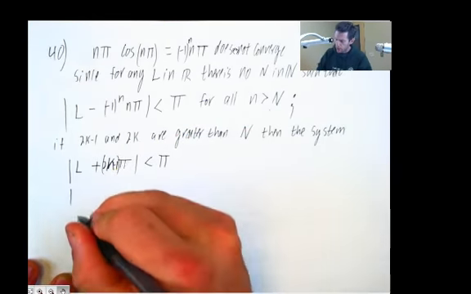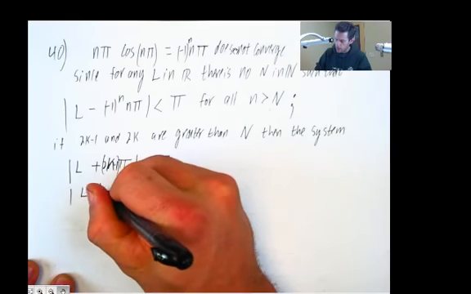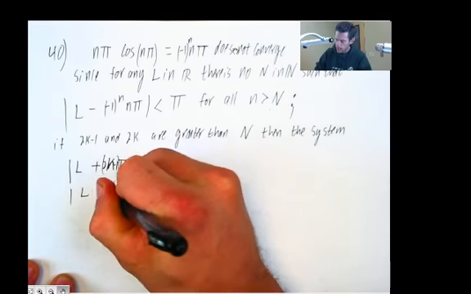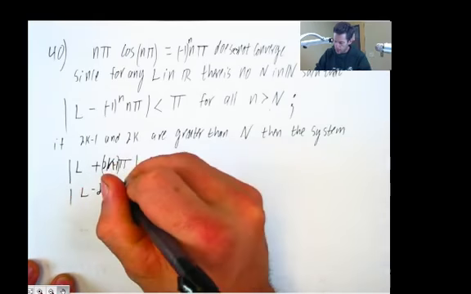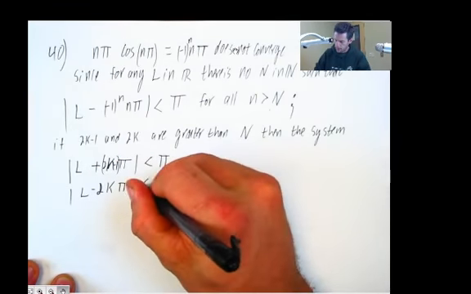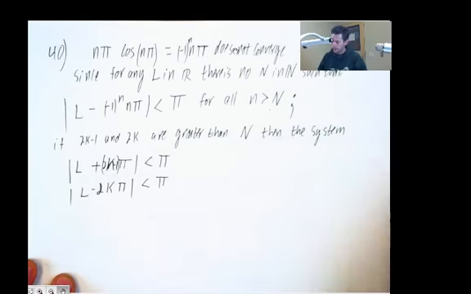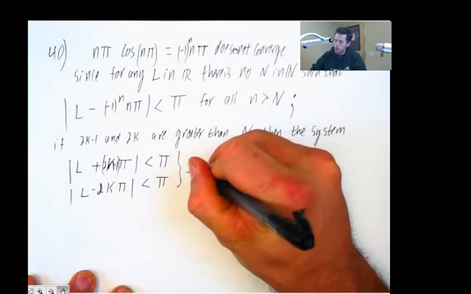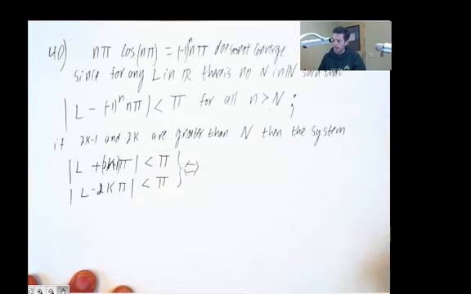And the other equation will have simply 2k in it, and that will be 2k pi. This time we'll have a minus sign, right? Less than pi. Okay, so I'm thinking that this system of equations is going to have no solution. Let's combine the system of equations into one thing using this bracket.